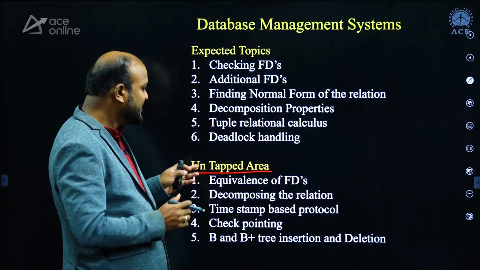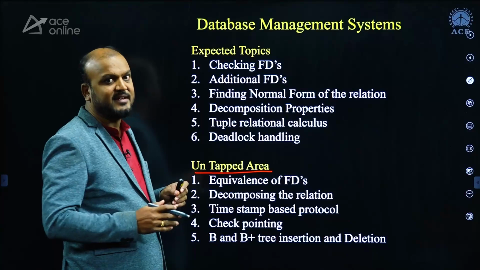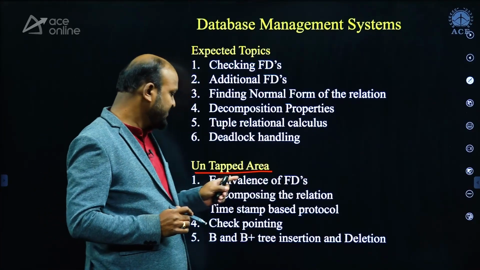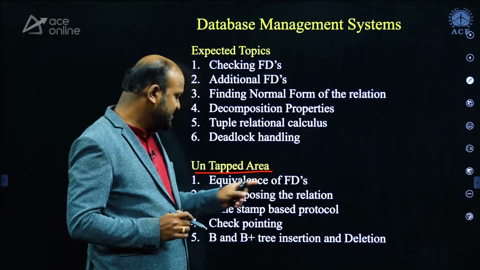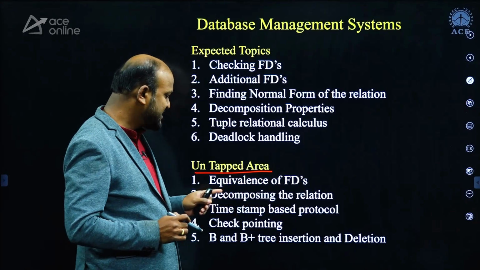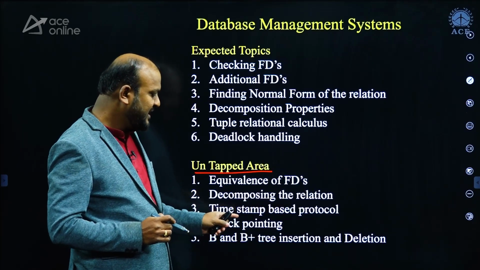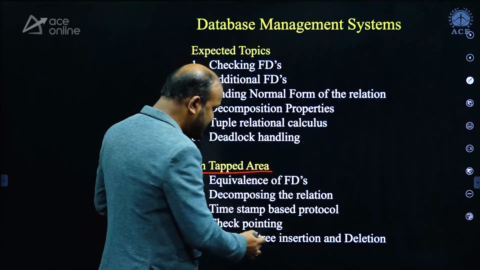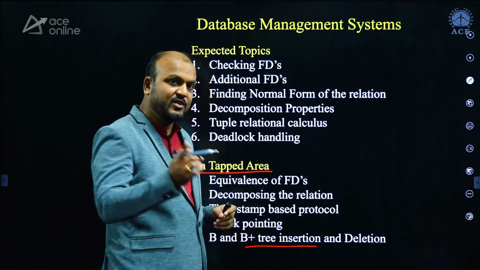So I suggest you focus on untapped areas from the DBMS subject. That is equivalence of FDs, decomposing the relations, timestamp based protocols, checkpointing, and B plus tree insertion and deletions. B plus tree insertion, one question was given in 2009.